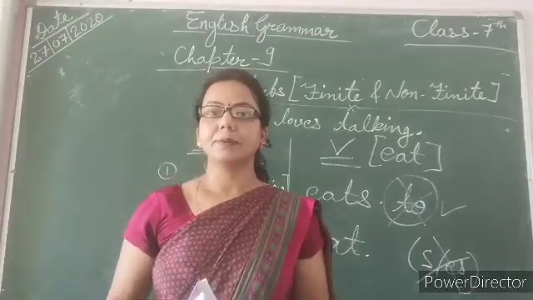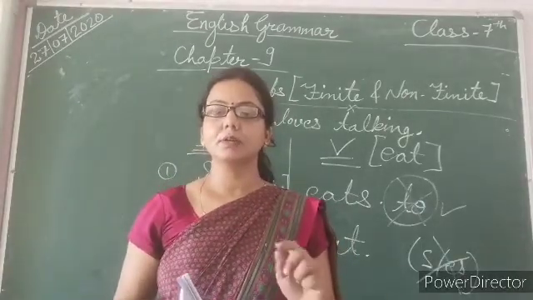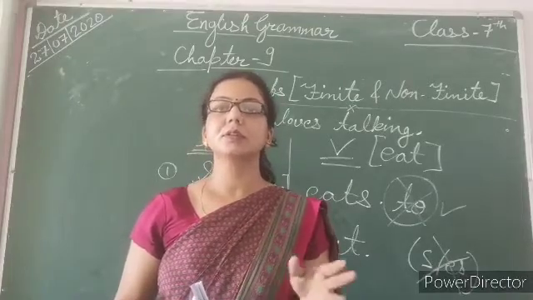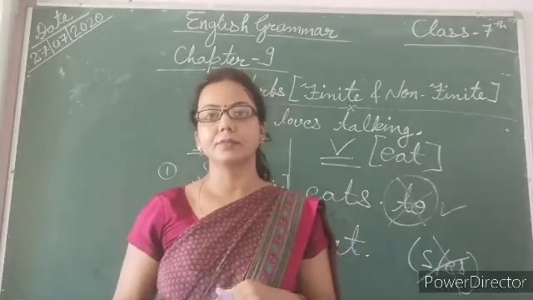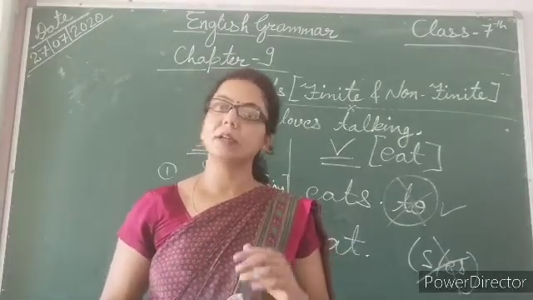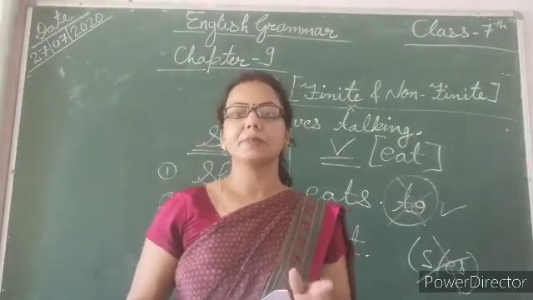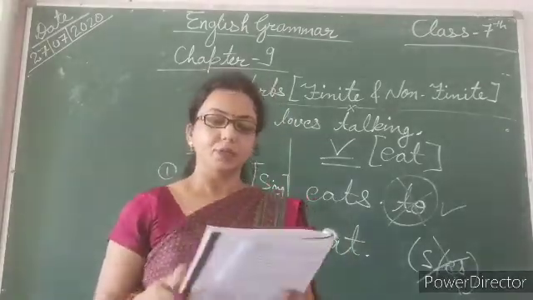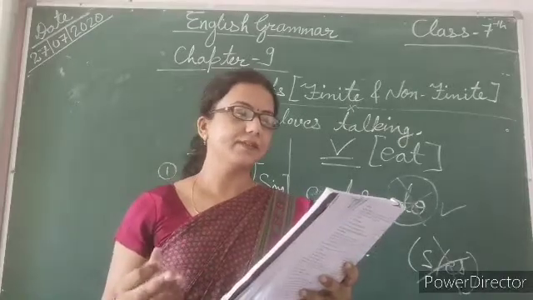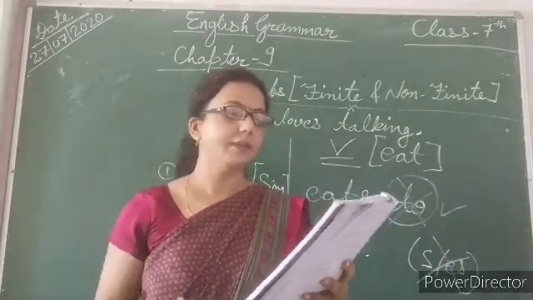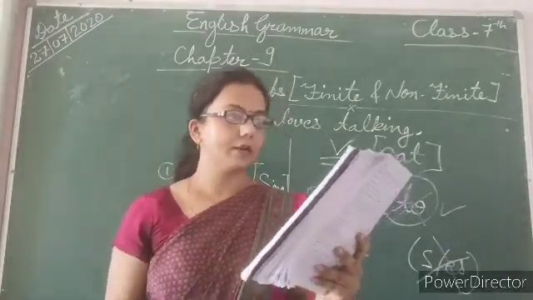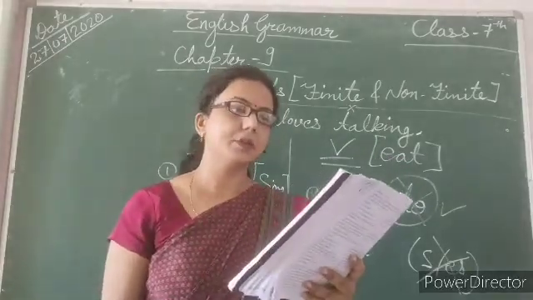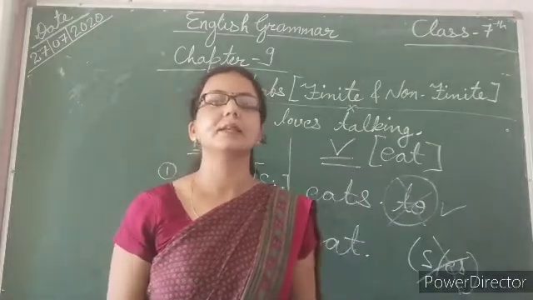In your previous chapter, you have already studied about direct object and indirect object. That was transitive and intransitive. The chapter name was transitive and intransitive. So in that chapter, we have already studied what is direct object and what is indirect object. So gerund sometimes functions as a subject, direct object or indirect object of the verb, or as the object of a preposition in the sentence.